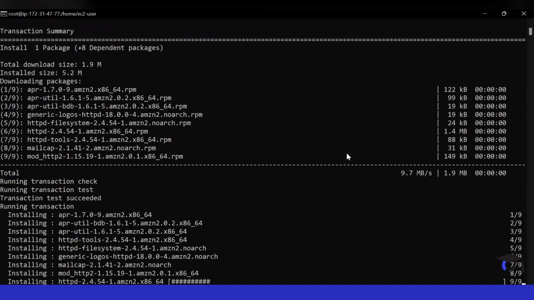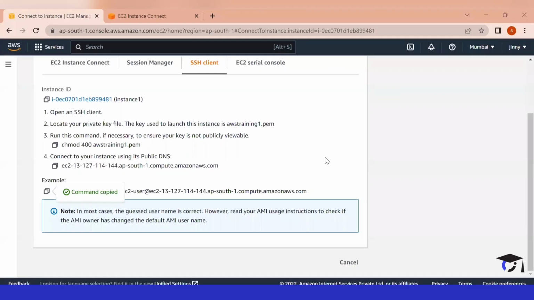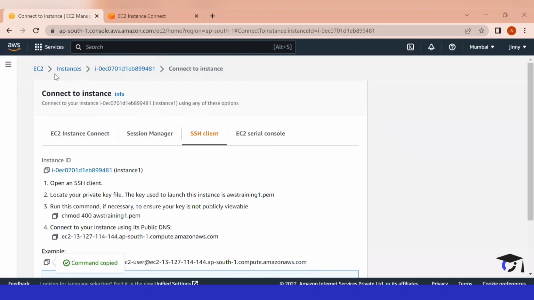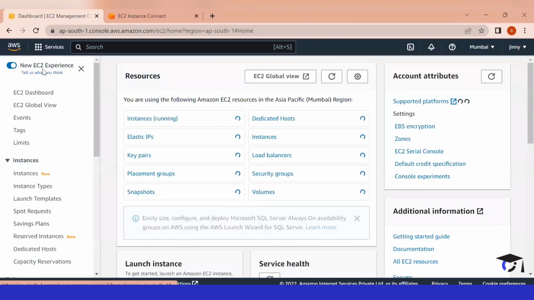I hope this is quite clear to you. This is the way we launch an EC2 instance, we use an EC2 instance, we calculate the price of an EC2 instance, and a lot more. We will be learning more about EC2 instances and some more sub-services offered by EC2 in upcoming videos.